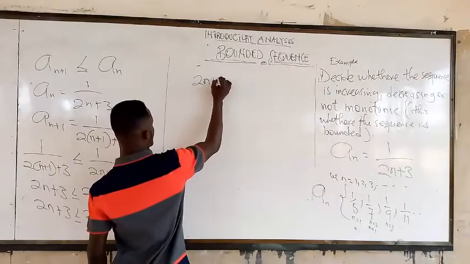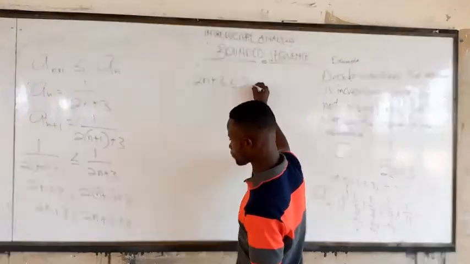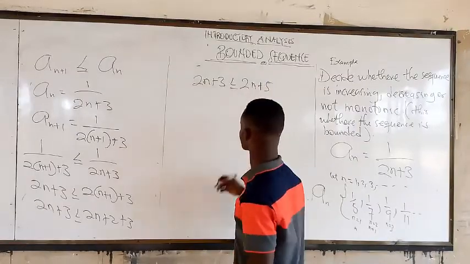So by cross multiplication, we get 2n plus 3 less than or equal to 2n plus 1 plus 3. Very good. So here we get 2n plus 3 less than or equal to 2n plus 2 plus 3, so 2n plus 5.